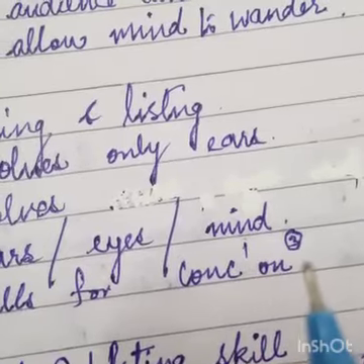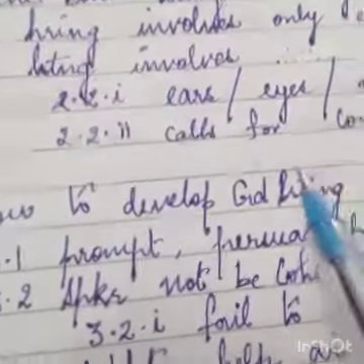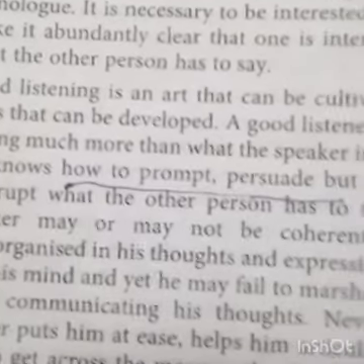So this again I've abbreviated here and I've mentioned it as the third abbreviation so that the moment I make my key column, I would be able to do it. Now children, the last paragraph here, it is somewhere here. Good listening is an art that can be cultivated.